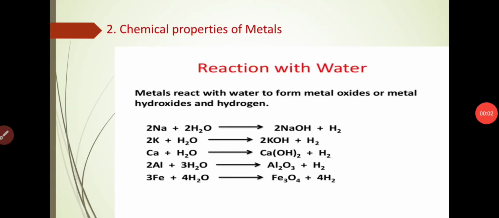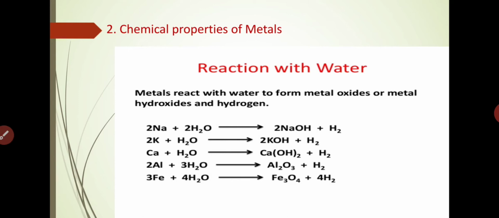Now, in the chemical properties of metals, we saw before that when metals react with oxygen, they can form a metal oxide. Now, our second chemical property of metals is reaction with water. Metals react with water to form metal oxides or metal hydroxides and hydrogen. Okay, let us see with the example.